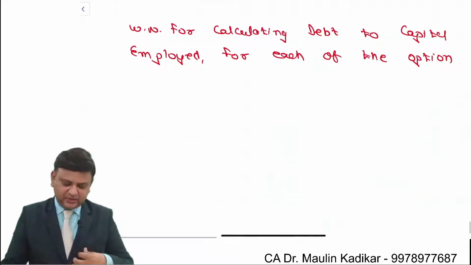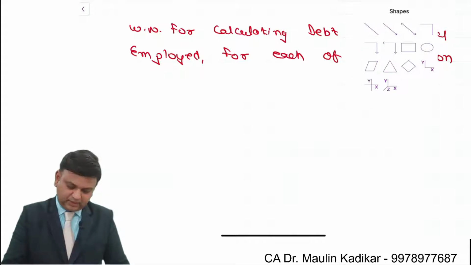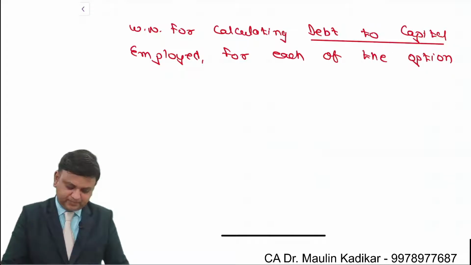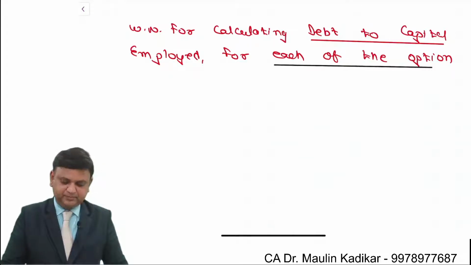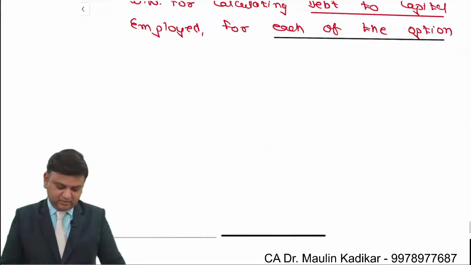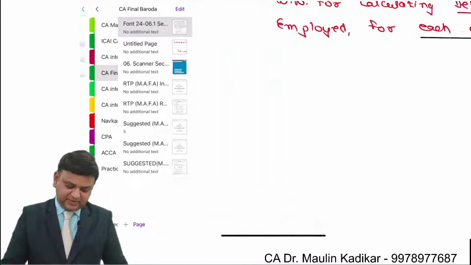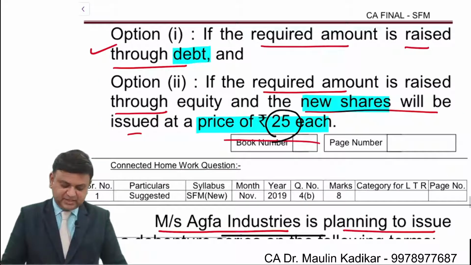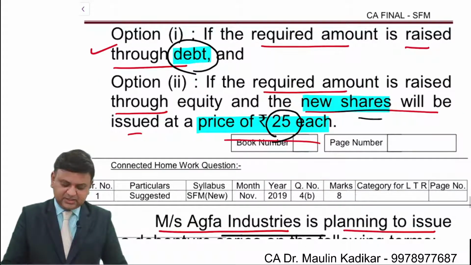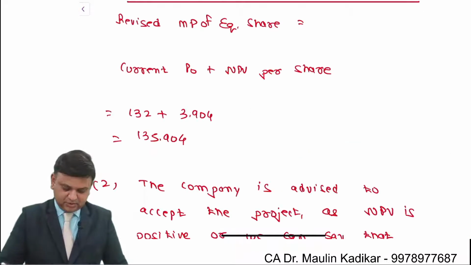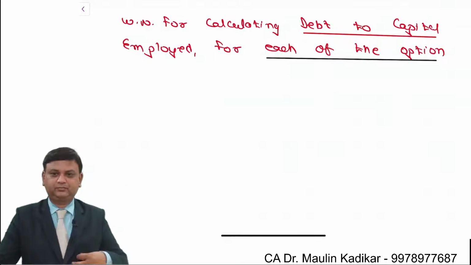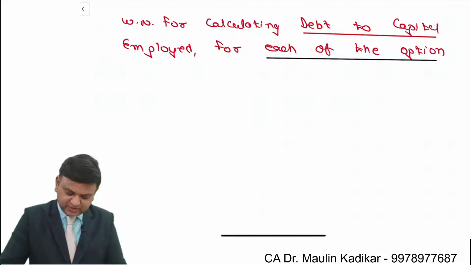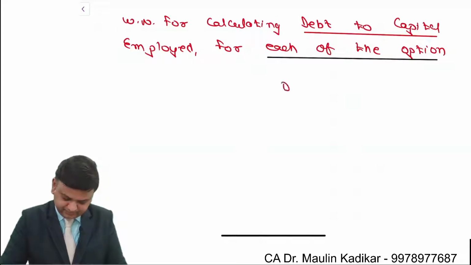Next, working note for calculating debt to capital employed for each of the options. That is what we are going to calculate. There are two options that we have: one is debt financing and another is equity financing.